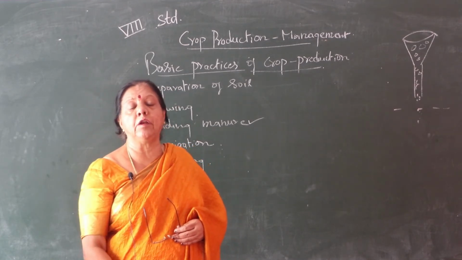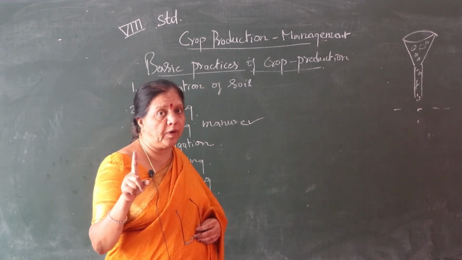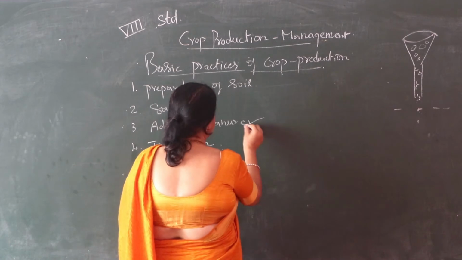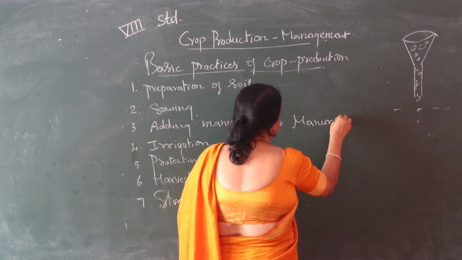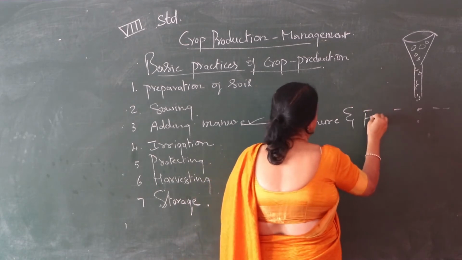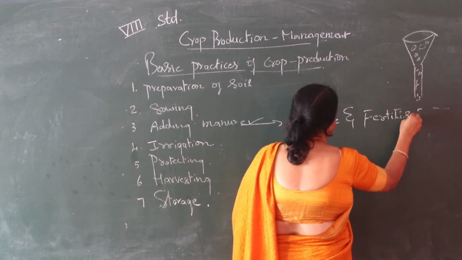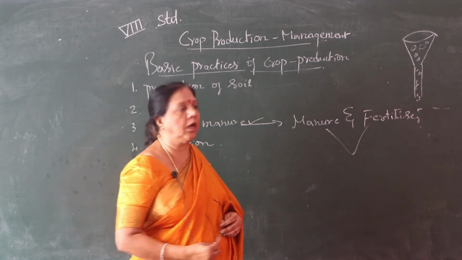One more question here: what are the differences between manure and fertilizer, children?